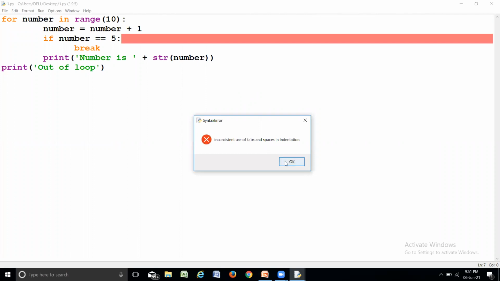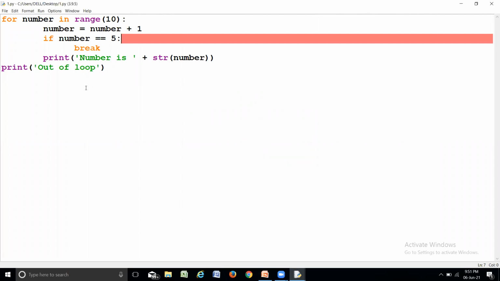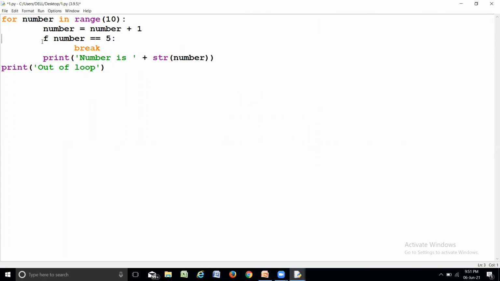Inconsistent use of tabs, it is saying. Okay, let us see where it is. Maybe here. For number in range of 10, number is equal to number plus 1.